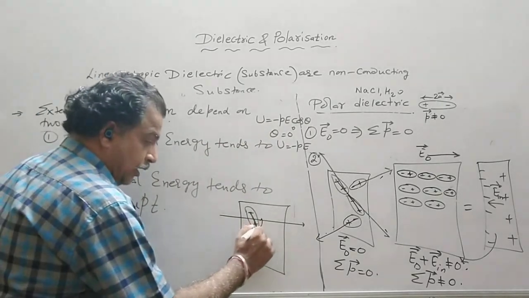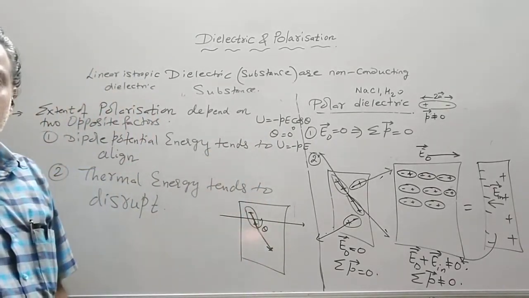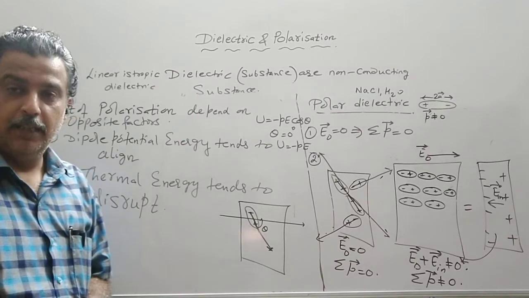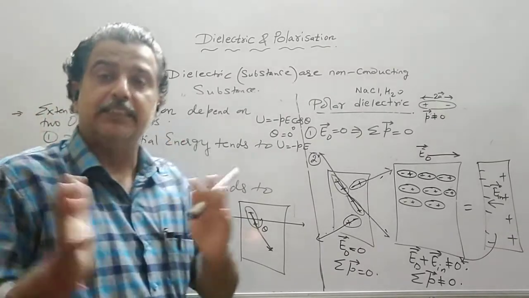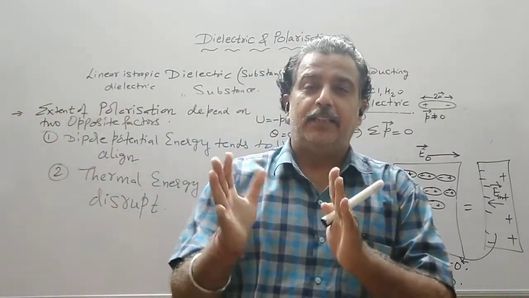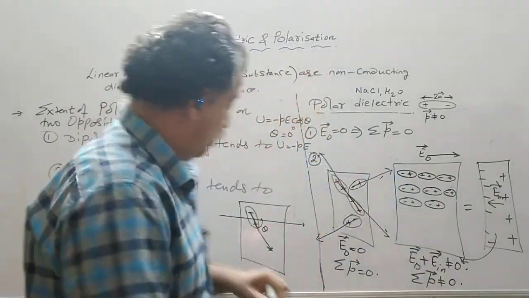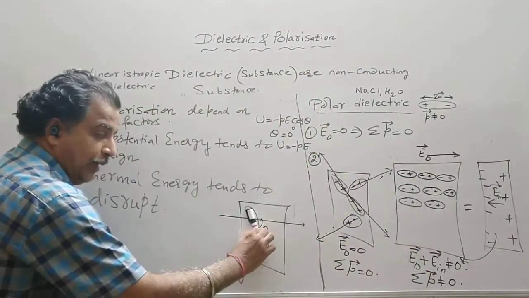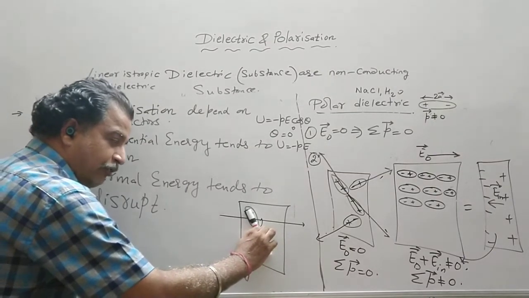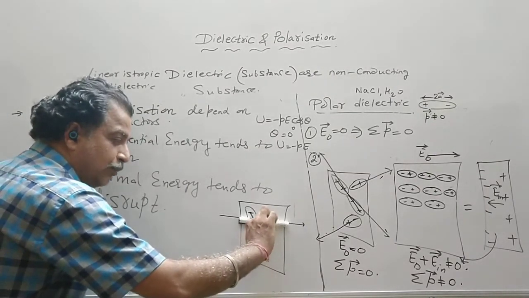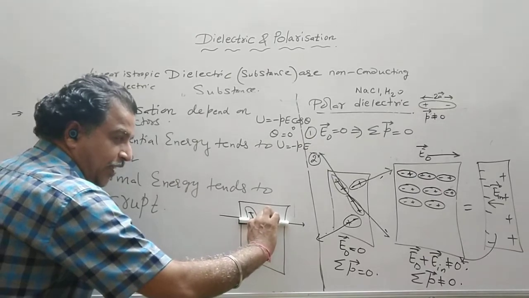So this is the angle. Now torque will act on it. And how does the torque act? Torque acts in such a way that the dipole gets aligned in the direction of the field. It rotates. So now this dipole, when placed in an external electric field, will rotate, and it gets aligned in the direction of field.